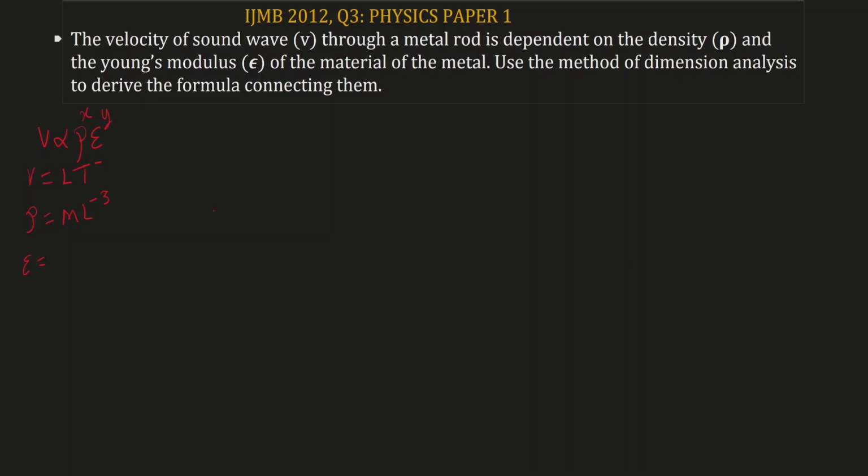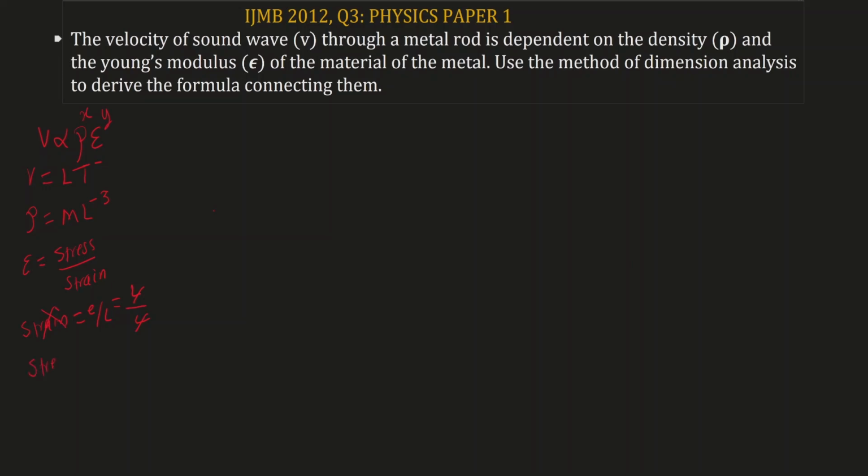Why? Because Young's modulus is stress over strain, that is tensile stress over tensile strain. Note that tensile strain does not have a dimension because tensile strain is extension over length. So both extension and length have the same dimension, that is, dimension of extension is length, dimension of length is also length. So this cancels this, which means that strain does not have a dimension.